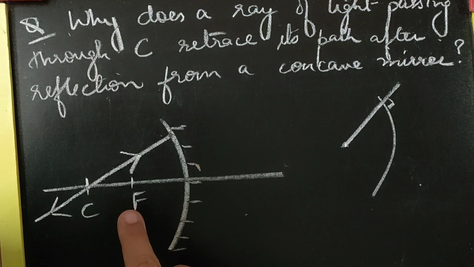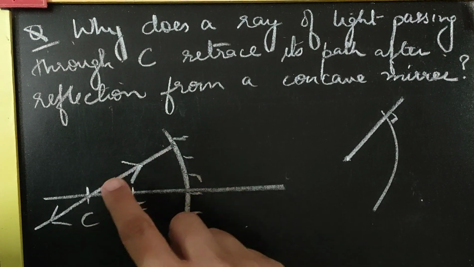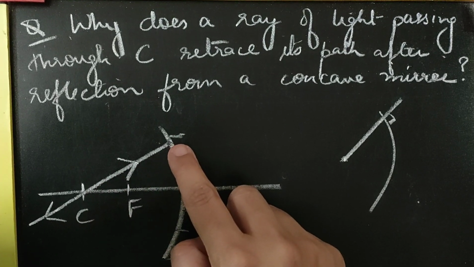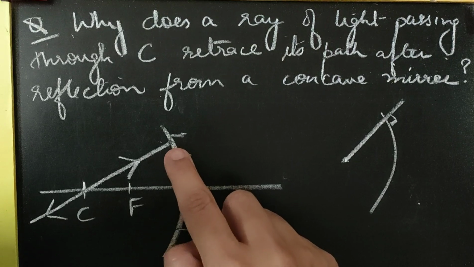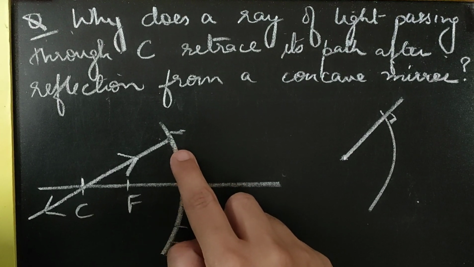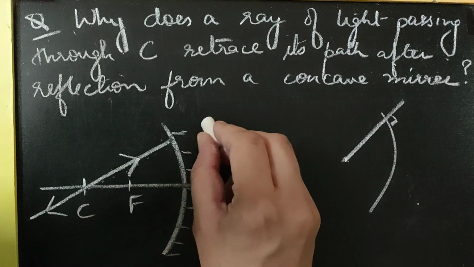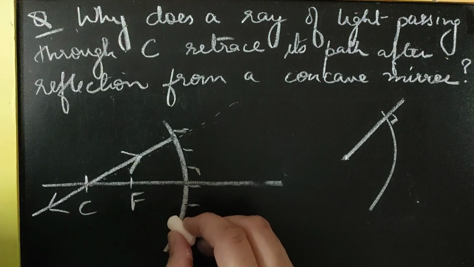So in this case, a light ray which is passing through the center of curvature is also normal to the mirror. It is perpendicular to the mirror. So that means the light ray is falling at an angle of incidence which is 0 degree. Because center of curvature is also normal to the surface of the mirror, so that means normal to this mirror is also along the same direction.